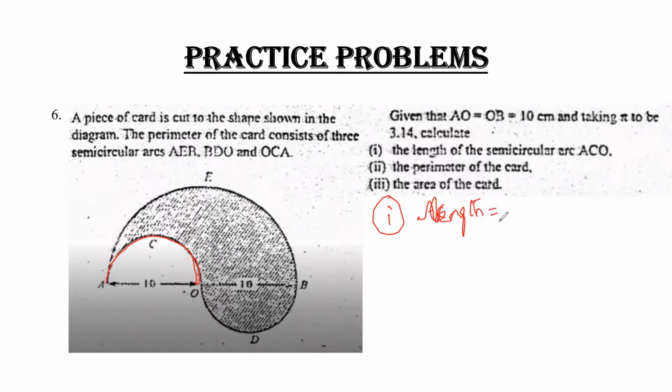What is the formula for length? Just tell me, hurry up. This is a semicircle. This is 10, so I can say that from this point it is 5 and this point it is 5. So what is the formula for length? Giving you 2 minutes, do it by yourself and tell me the answer.